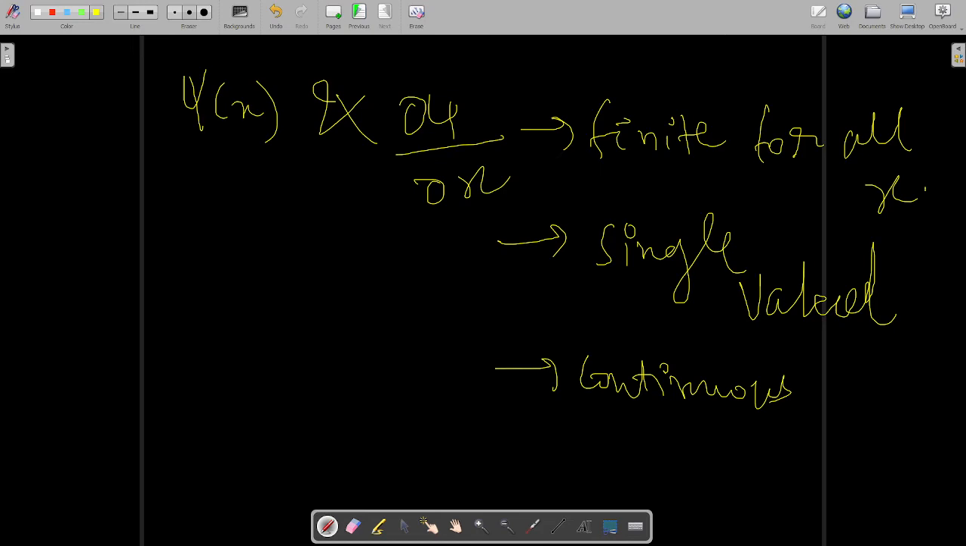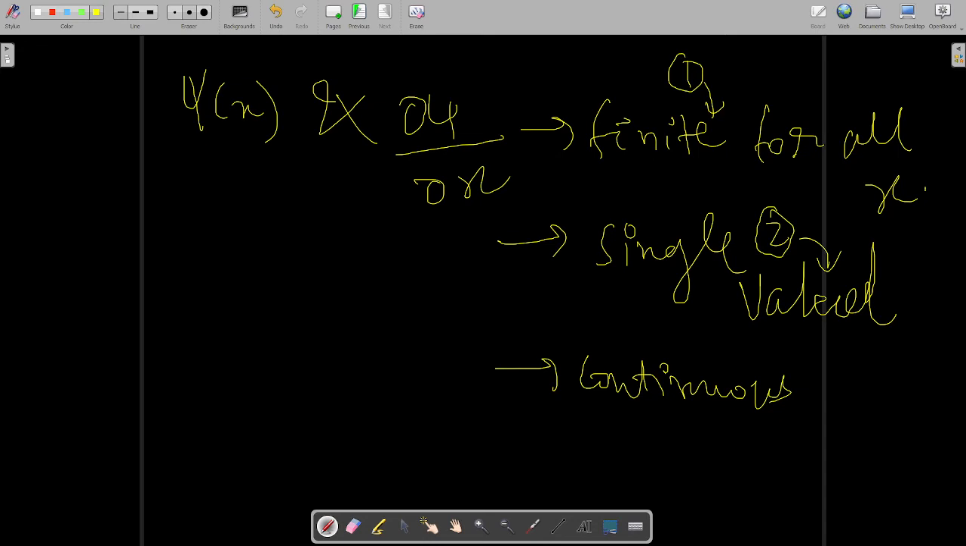So they satisfy these conditions. Which conditions? The conditions which I told you in the previous class. Condition number 1, that they must be finite everywhere, is satisfied. Single valued means condition number 2, which is given over here, is satisfied. And then continuous, continuous everywhere.